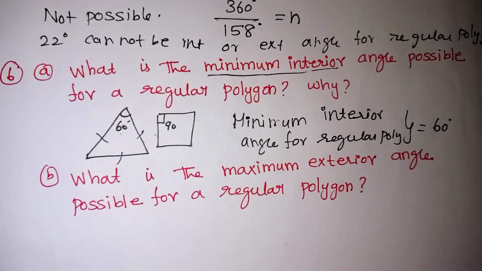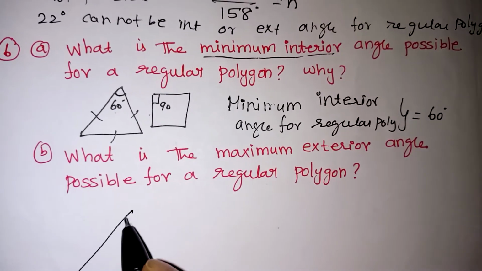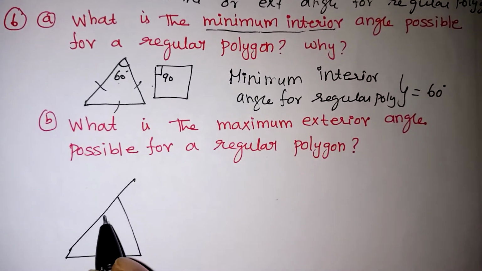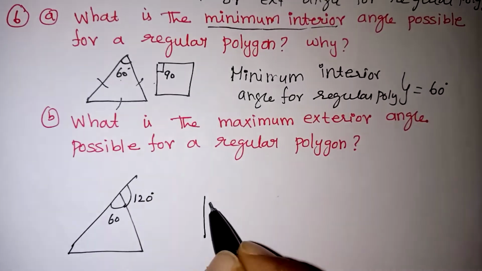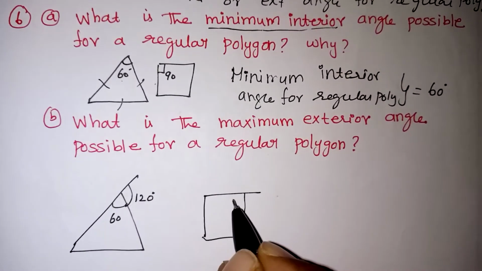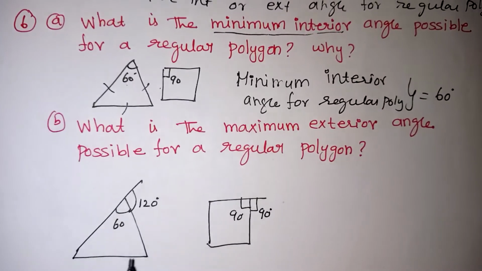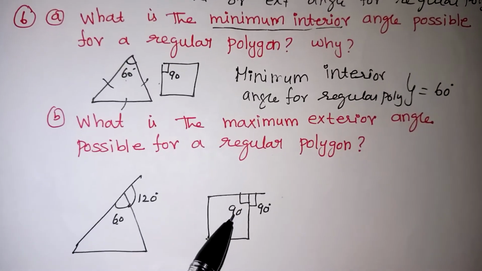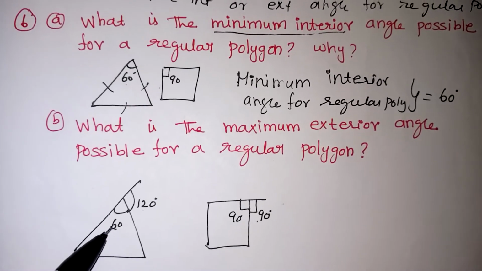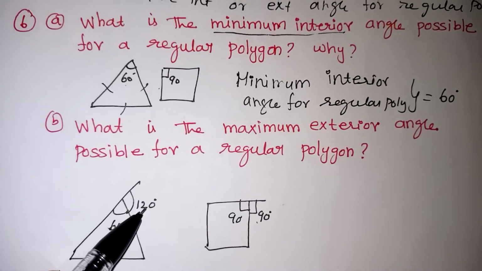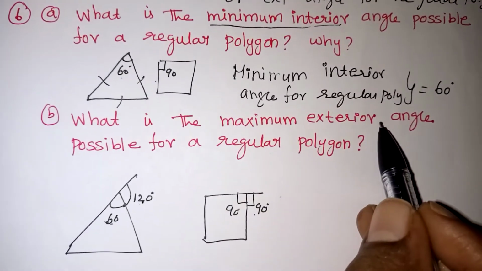The next problem: what is the maximum exterior angle possible, they are asking. Again we start with the triangle. If the interior is 60, the exterior will be 120. If I take a square, my interior is 90 and my exterior is also 90. So the interior value will keep on increasing, but the exterior angle will keep on decreasing, because this addition should always come to 180. So they ask you to find the maximum exterior angle.